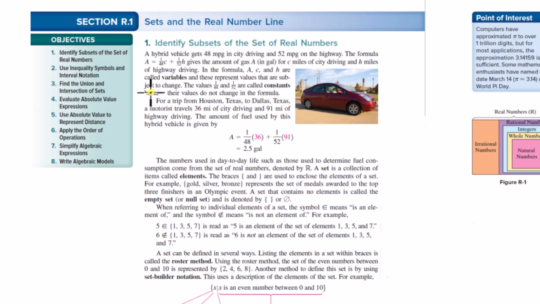For different scenarios, you can input different amounts of miles driven in the city and on the highway, and you could have different amounts of gas burned depending on the circumstance. However, since we're talking about the same hybrid vehicle, we look at the 1 over 48 and the 1 over 52, the miles per gallon in the city and the highway, as constants because they don't change.